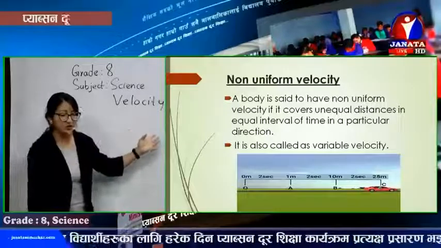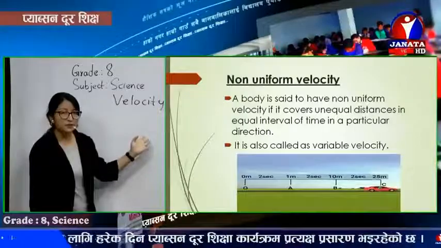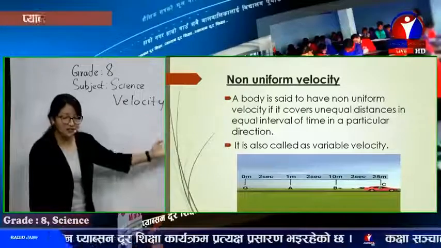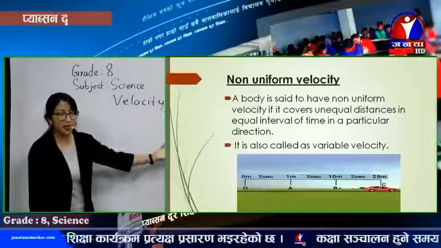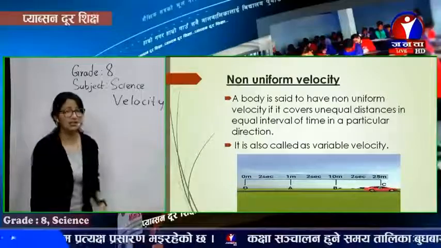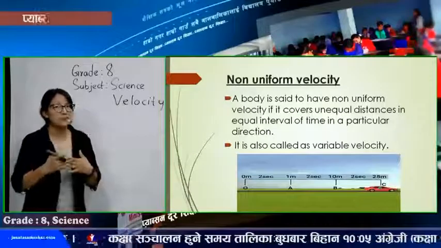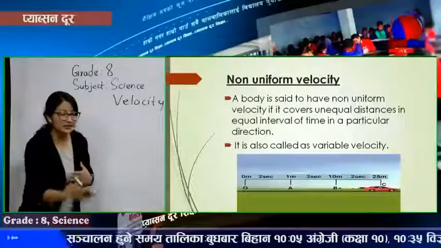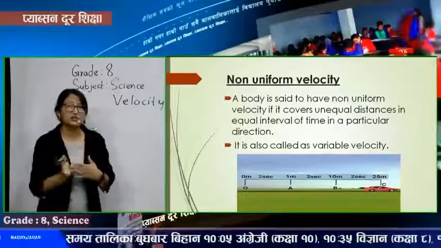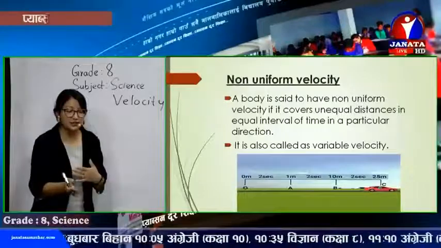In the first 2 seconds, it covered 1 meter. In the second 2 seconds, it covered 10 meters. In the next 2 seconds, it covered 25 meters. So in every equal interval of time, that is 2 seconds here, the distance traveled in a certain fixed direction is different.